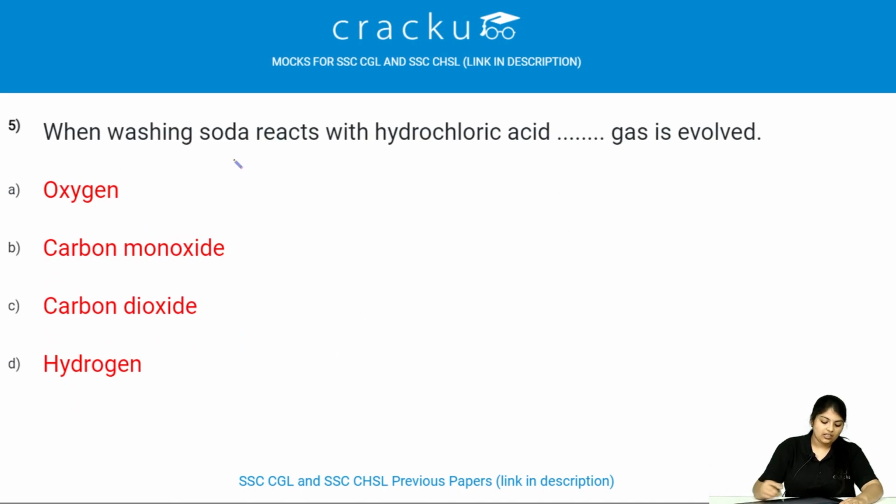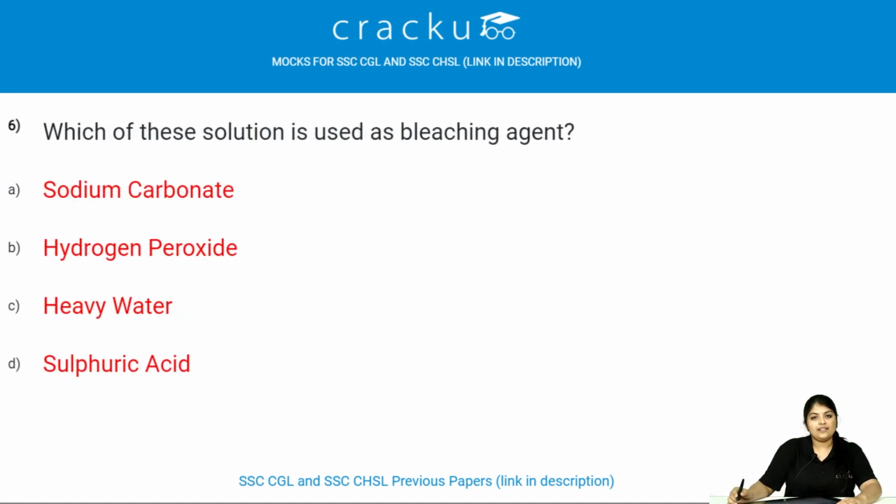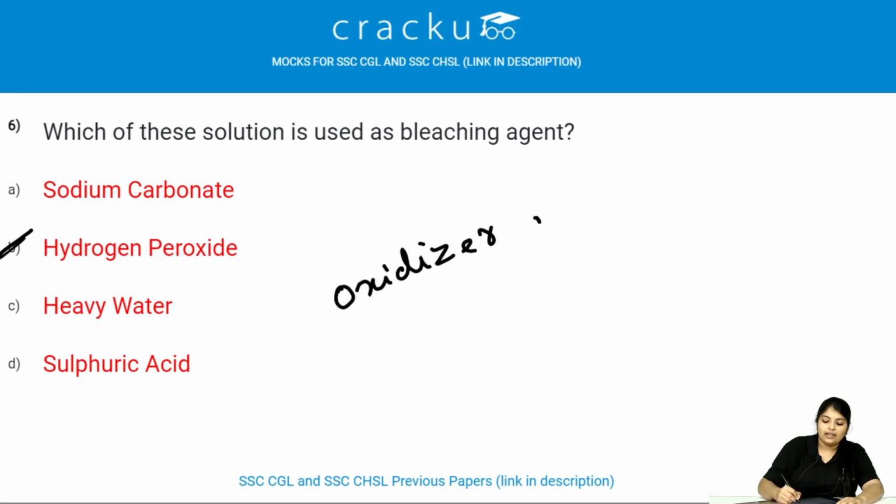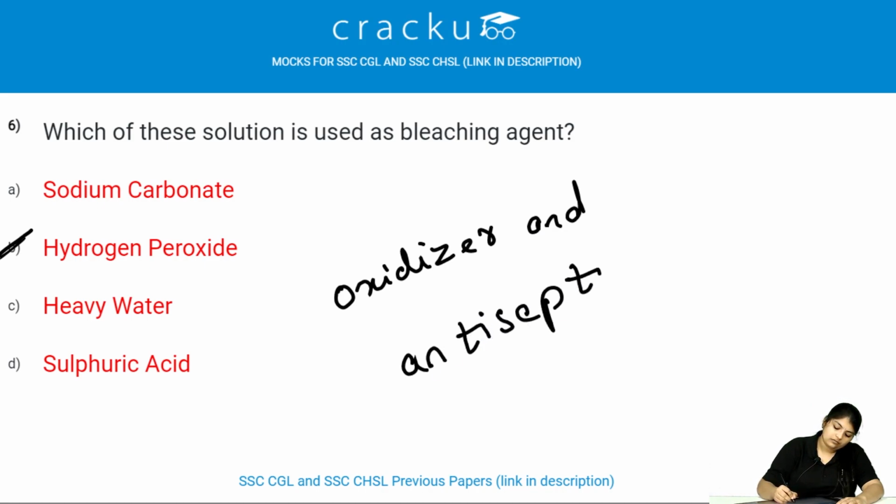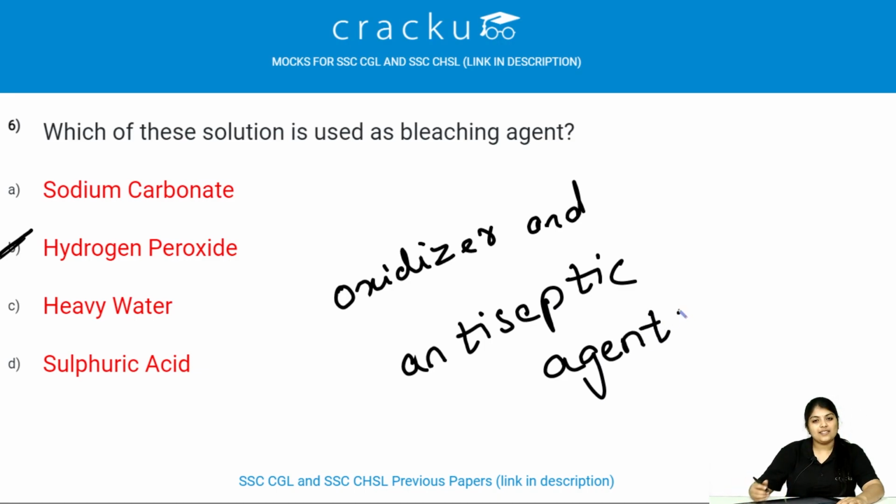Let's see the next question. When washing soda reacts with hydrochloric acid, which gas is evolved? When washing soda reacts with hydrochloric acid, carbon dioxide is evolved. Let's see the next question. Which of these solutions is used as a bleaching agent? Hydrogen peroxide is used as a bleaching agent. It is also used as oxidizer and antiseptic agent. Let's see the next question.